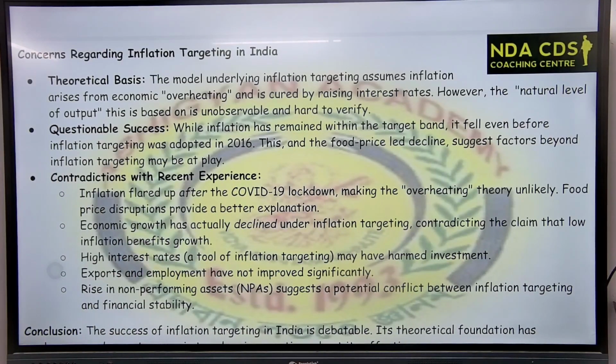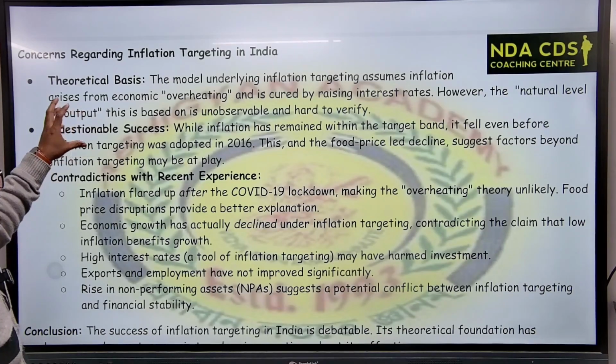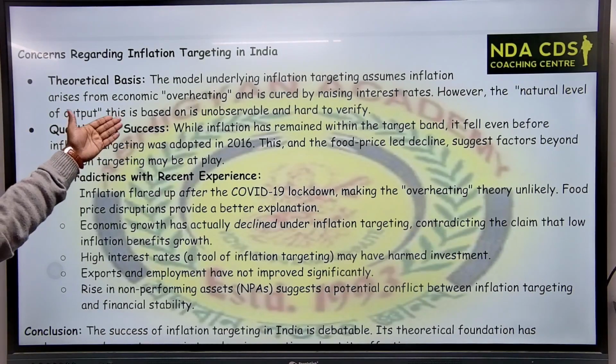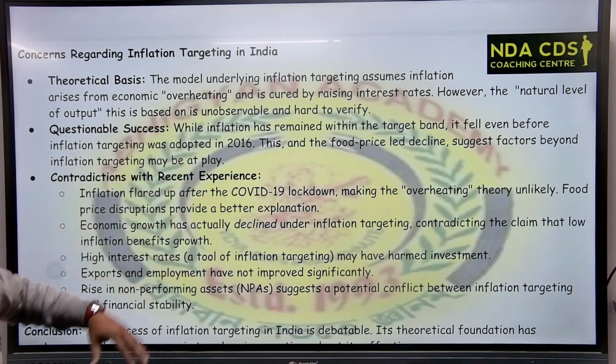Concerns regarding inflation targeting in India. What is the concern? The model underlying inflation targeting assumes inflation arises from economic overheating and is cured by raising interest rates.